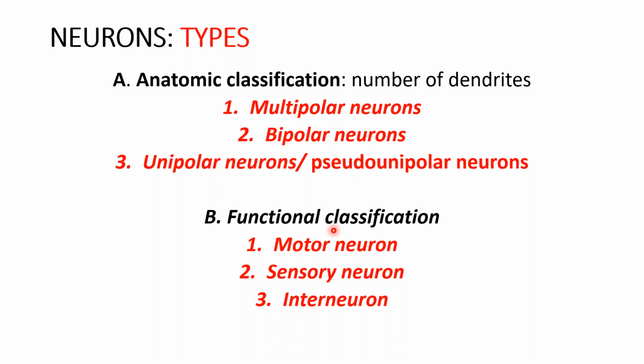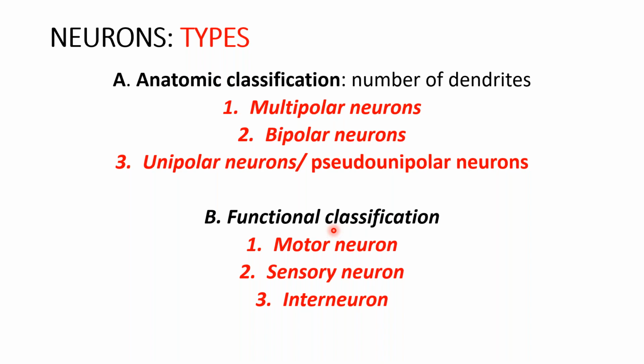According to the functional classification, we divide it into motor neurons, which will carry the efferent impulses, and the sensory neurons, which are responsible for the afferent or the ascending messages.